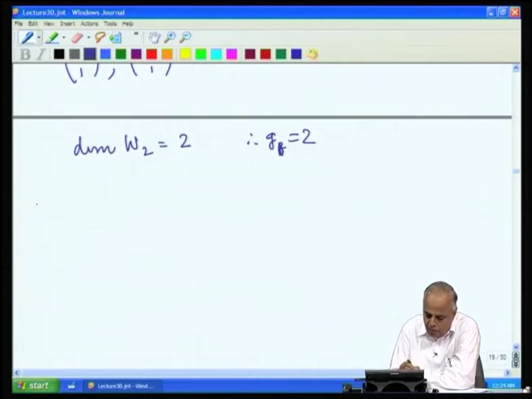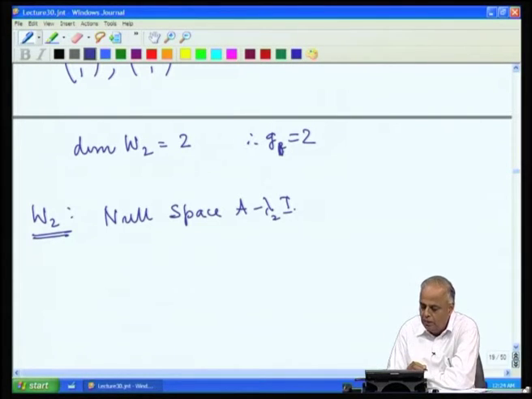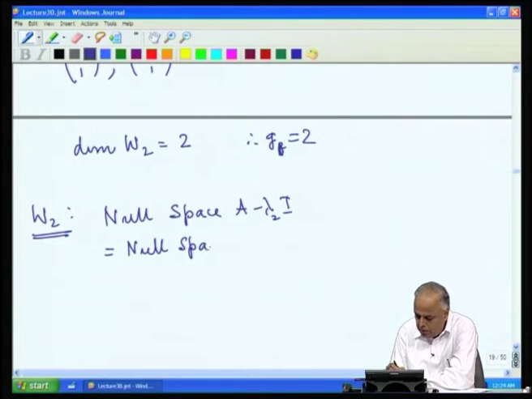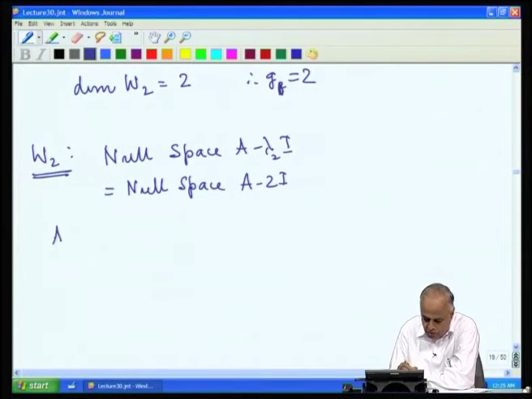The next eigenvalue gives the next eigenspace. This is the null space of A minus lambda 2 I. Since lambda 2 is 2, this is the same as the null space of A minus 2I. Now, we have to subtract 2 from the diagonal. A minus 2I is the matrix 1 minus 1 1, minus 1 1 1, 0 0 2.